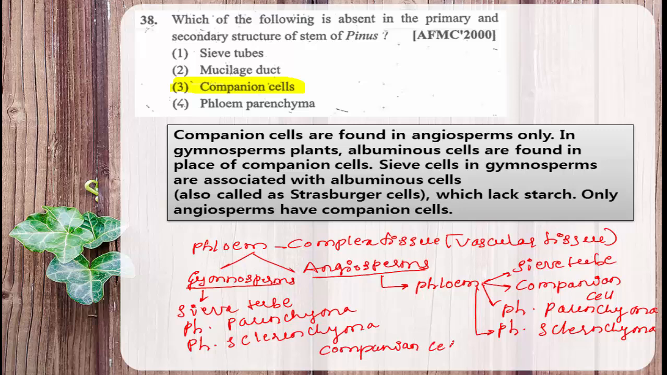Companion cell is absent, and instead of companion cell, the albuminous cell is present in the phloem of gymnosperms, and this is the difference. Pinus is a member of gymnosperm, and as the gymnosperms do not contain the companion cell in their phloem, the secondary and primary structure of stem of the pinus are without companion cell. So the right answer for this question is option 3. Then moving to the next question.